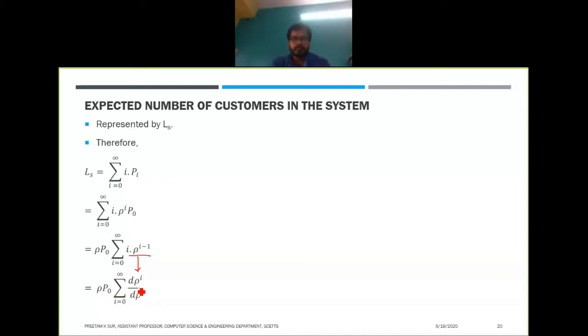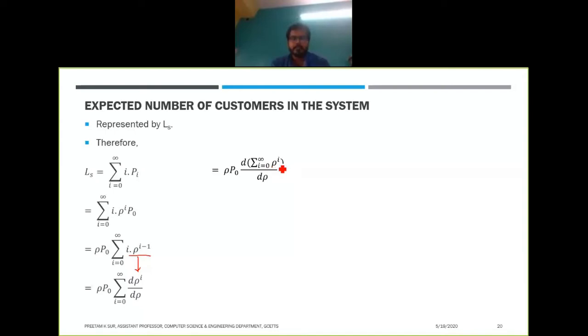Now we can interchange the summation and the derivative, taking the summation inside this derivative, with no issue. So we represent this as rho p0 into d by d rho of the summation from i equals 0 to infinity of rho to the power i.